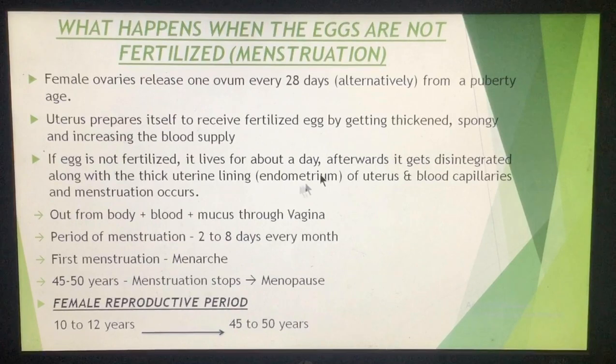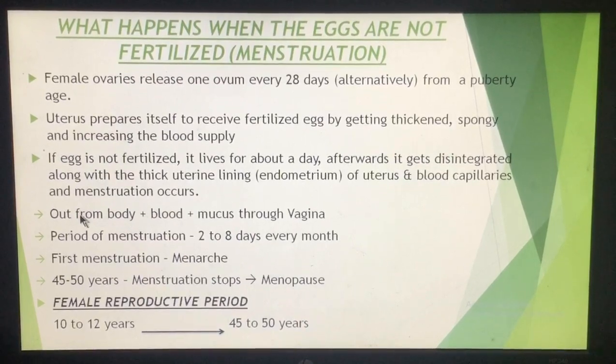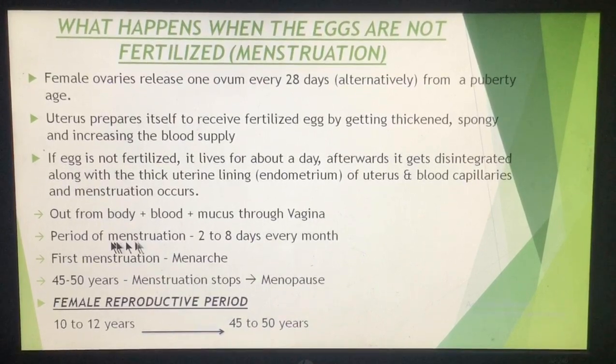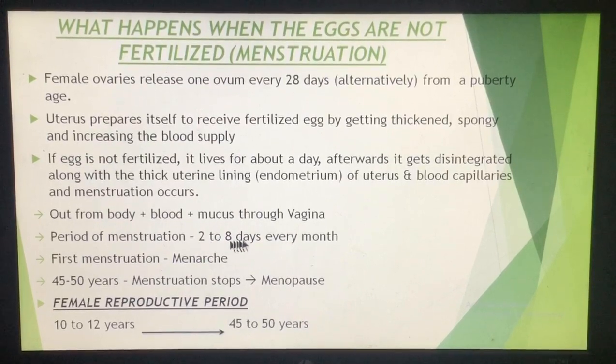So the blood, mucus, etc., and the egg come out through the vagina, and this menstruation lasts for around 2 to 8 days. That is different in different girls. Different girls have different durations. So the period of the menstruation is around 2 to 8 days every month.